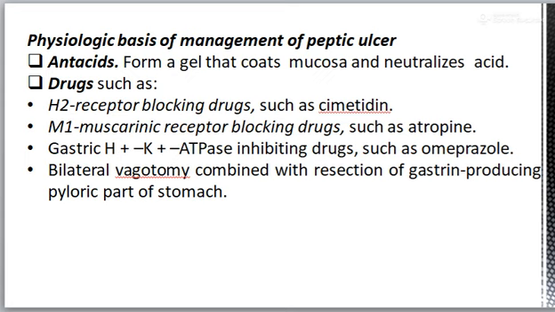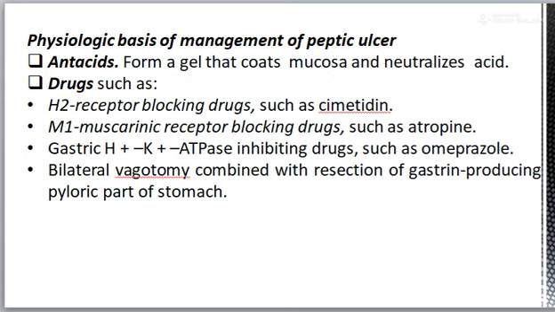Physiologic basis of management of peptic ulcer. Commonly employed measures for treatment of peptic ulcer are: first is the antacid. Antacids form a gel that coats the mucosa and neutralizes the acids.